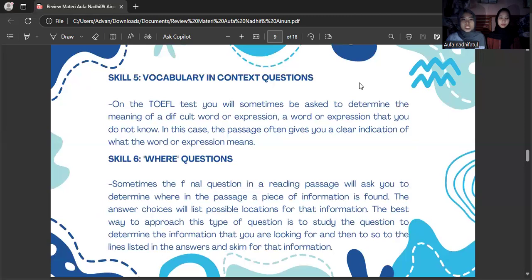Skill 6, where questions. Sometimes the final question in a reading passage will ask you to determine where in the passage a piece of information is found. The answer choices will list possible locations for that information. The best way to approach this type of question is to study the question to determine the information that you are looking for and then to go to the lines listed in the answers and skim for that information.